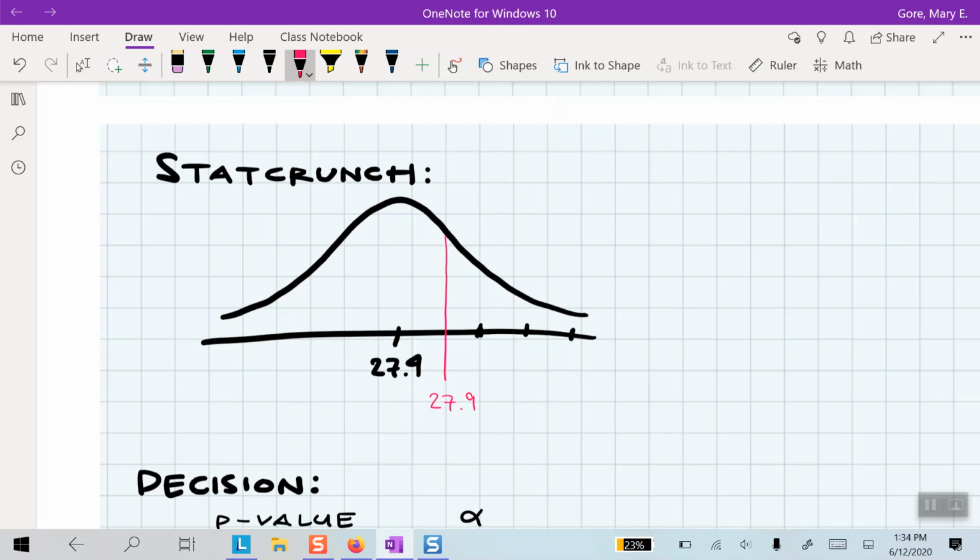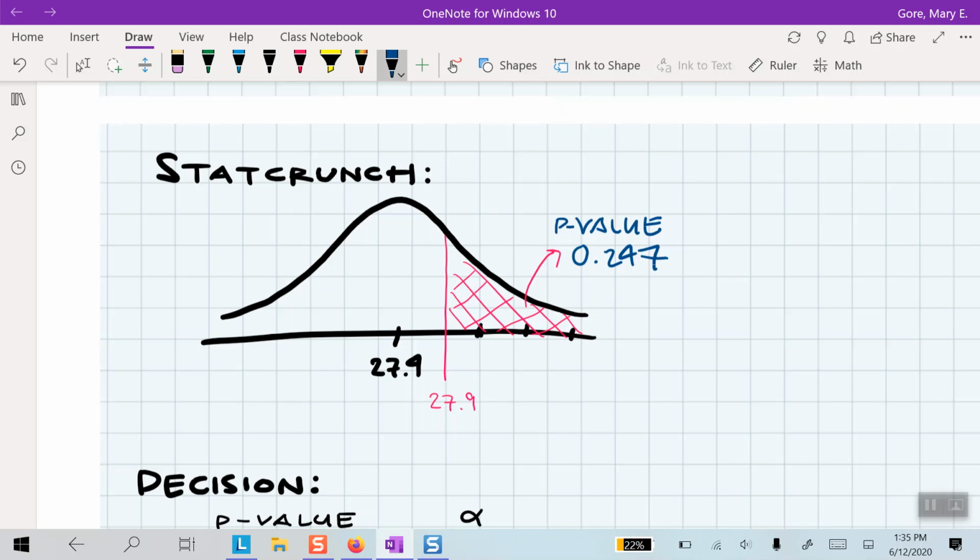Remember, the t-stat was 0.69, so it's not even 1 standard error to the right. And then this would be my p-value, which was 0.247. I always like to connect these things back to pictures if I can.